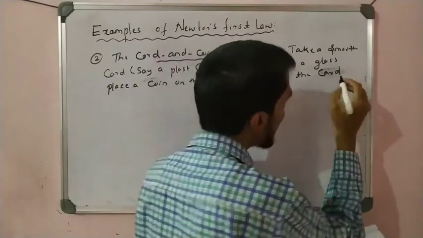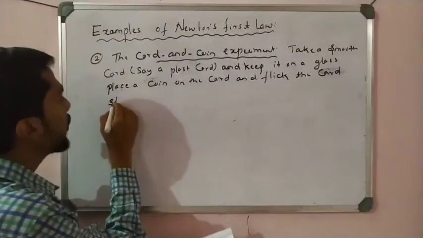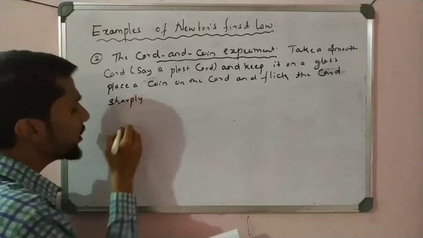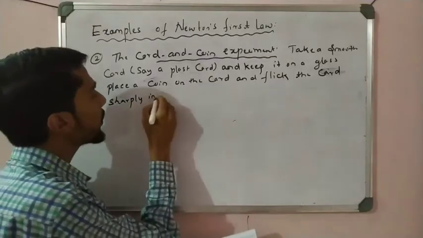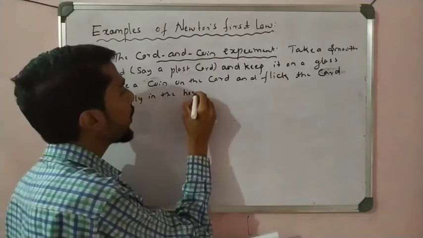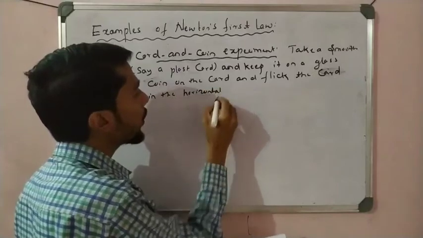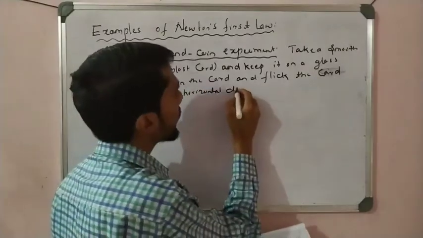The condition is sharply, not slowly, with a very high jerk, in the horizontal direction.